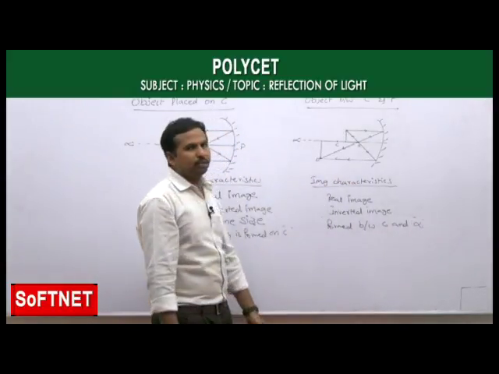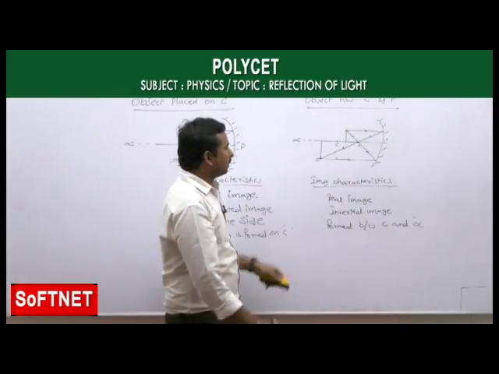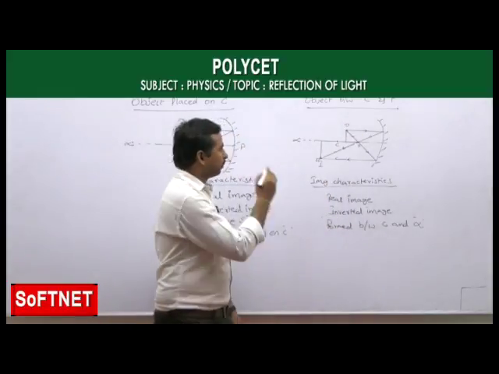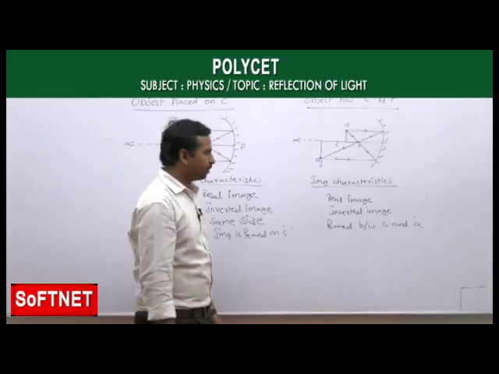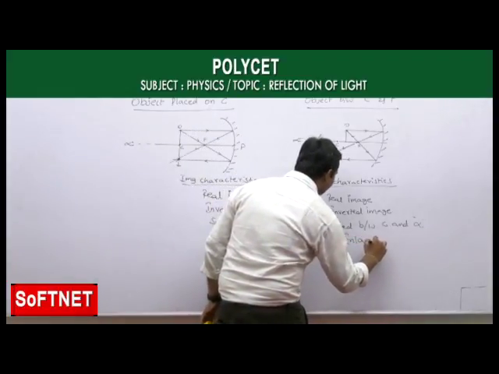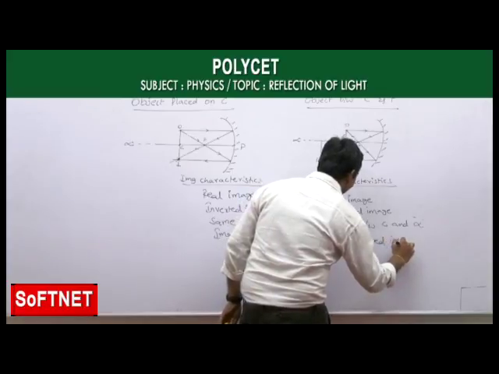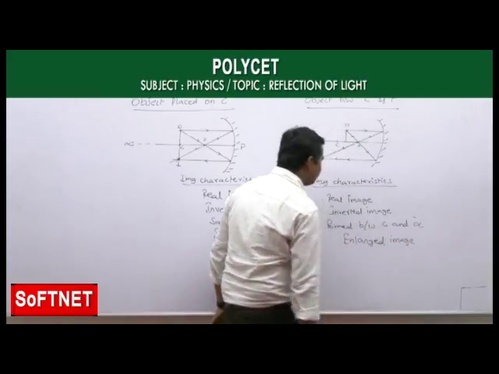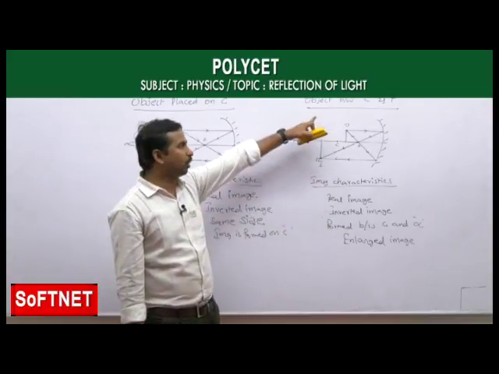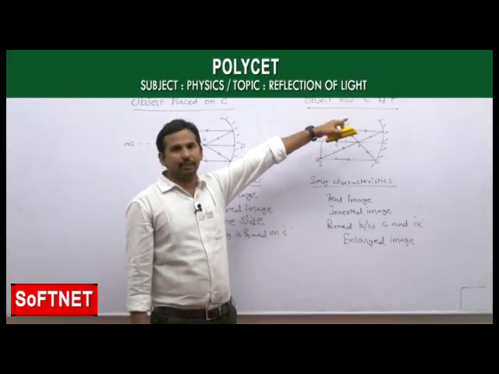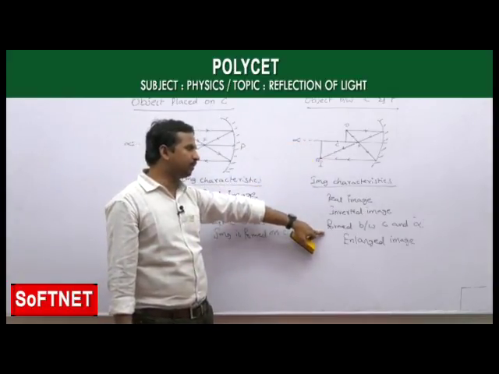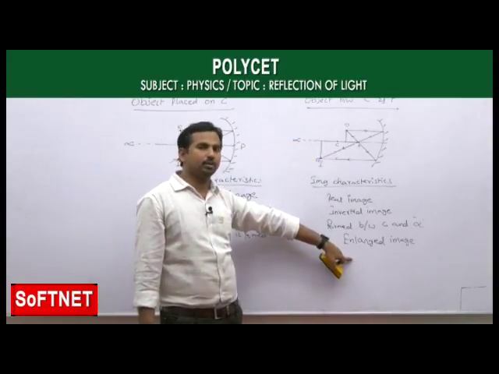Now you will see the size. If you observe here, the size of the image is bigger when compared to the object size. So that's why the image formed is an enlarged image. These are the image characteristics if you are placing the object in between C and F: a real image, inverted image formed between C and infinity, and an enlarged image.